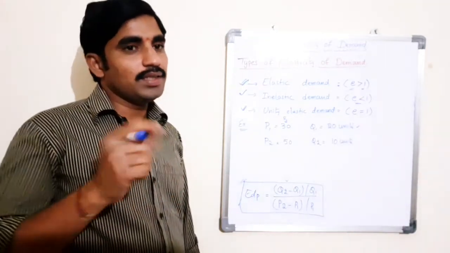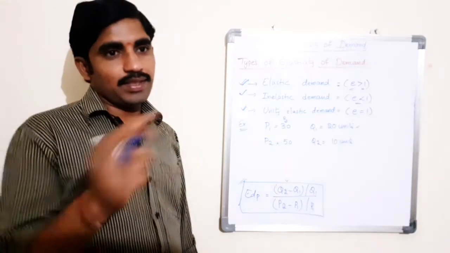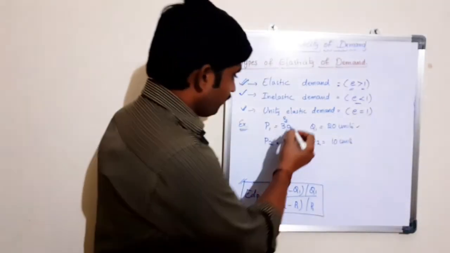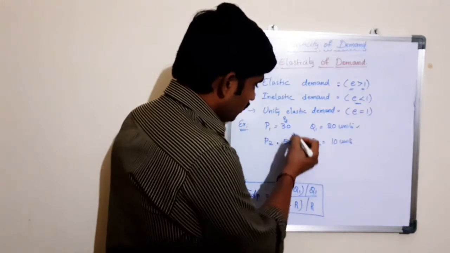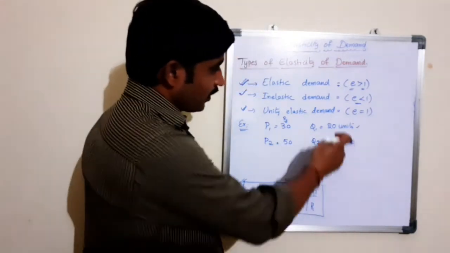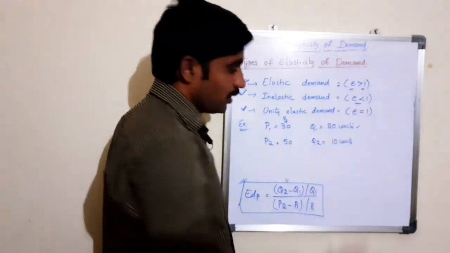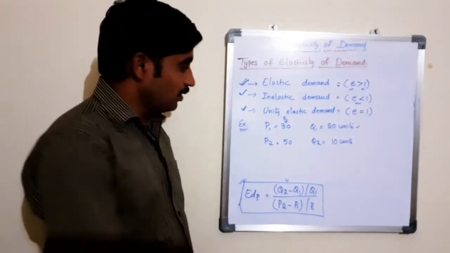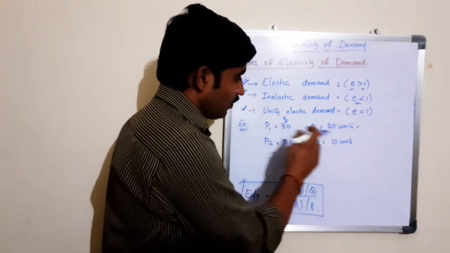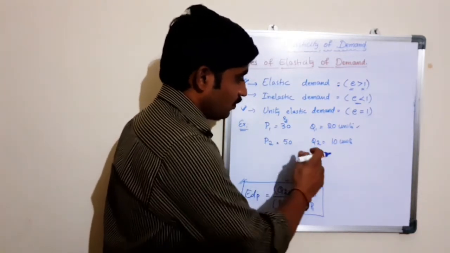So based on that, here the price is increasing from 30 to 50, where the quantity is decreased from 20 to 10. Here we need to find what is P1, Q1, P2, Q2.